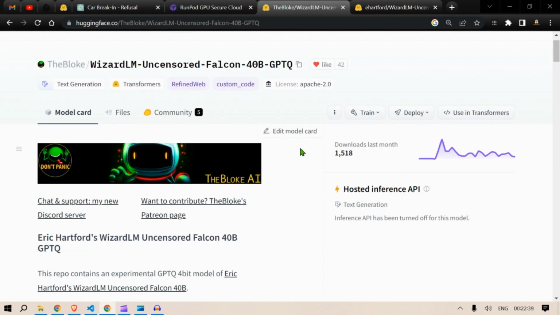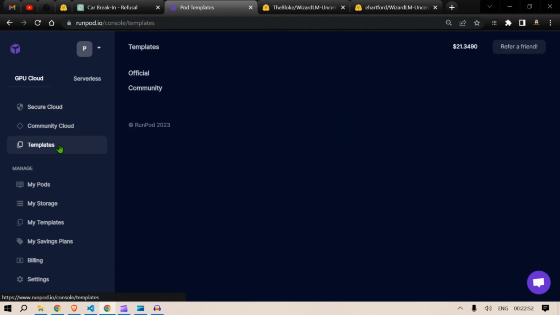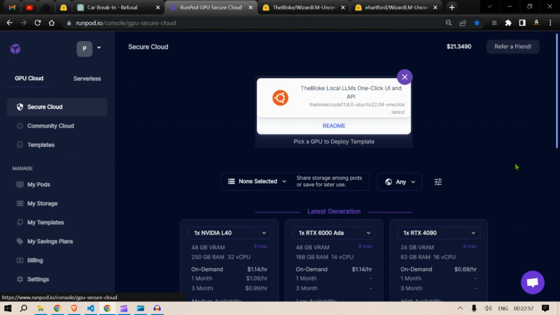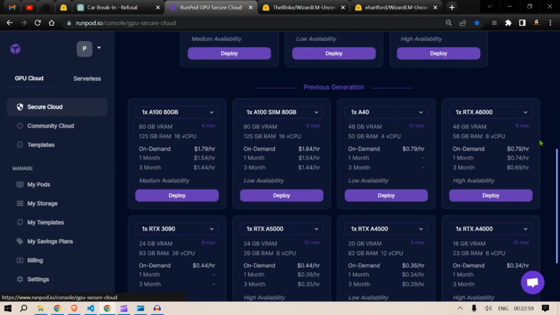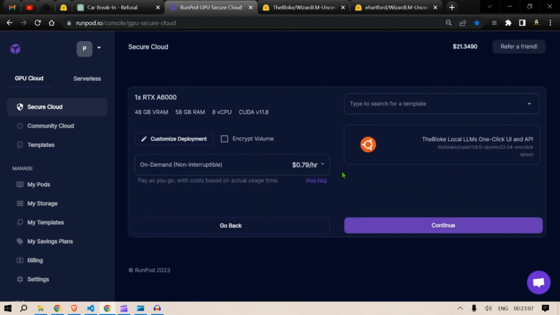And let's get started. So here in RunPod, we select TheBloke's Local LLM One-Click UI and API. We select this template from the list of templates, so we go to Secure Cloud. We have this template, and let's take a good RAM, a good GPU. Let's take this RTX A6000. So we say deploy, and the cost will be $0.79 per hour.